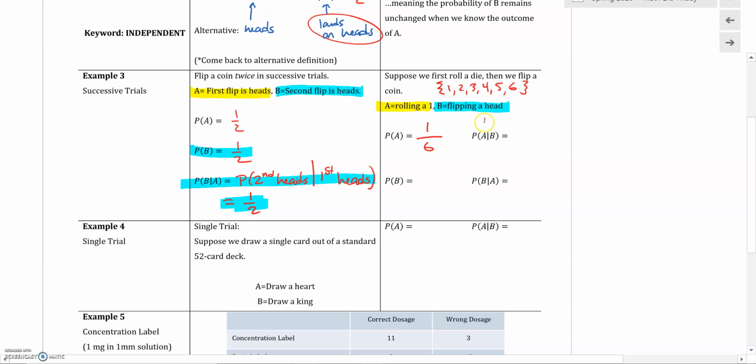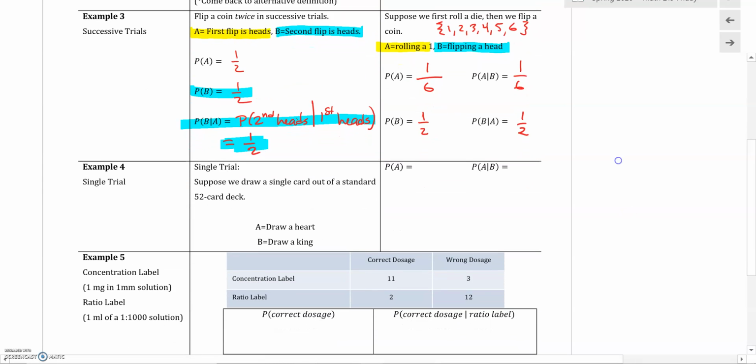Now this is a little silly. The probability of getting a 1 on the die, given that your coin flip landed in heads, well, the die doesn't care what the coin is doing, so it's 1/6. They're independent of one another. The probability of flipping a coin and getting heads, that's event B, that's 1/2. It's going to be the same here. The probability of flipping a coin and getting heads, given that you rolled a die and got a 1, who cares? It's still just 1/2, right? Rolling a die, flipping a coin, those do not have an impact on one another. We say that they are independent events.